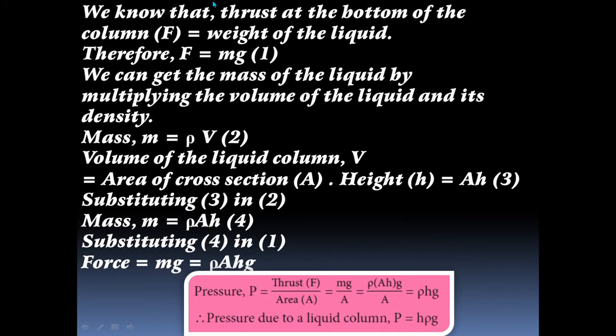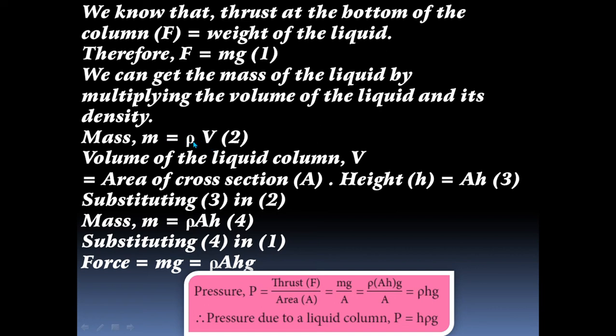We know that the thrust at the bottom of the column, F, is equal to the weight of the liquid. Thrust is nothing but force. Therefore, F is equal to mg. We can get the mass of the liquid by multiplying the volume of the liquid and its density. That means mass is equal to density into volume.